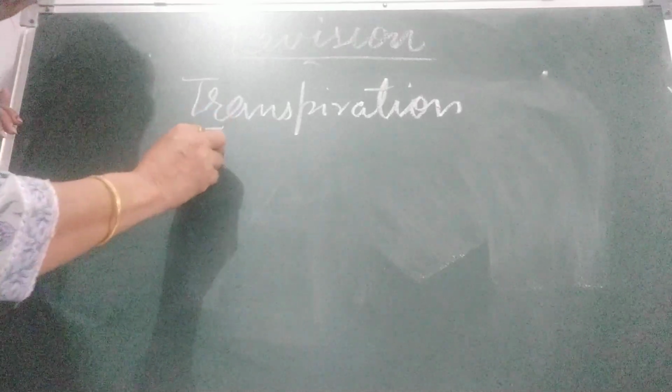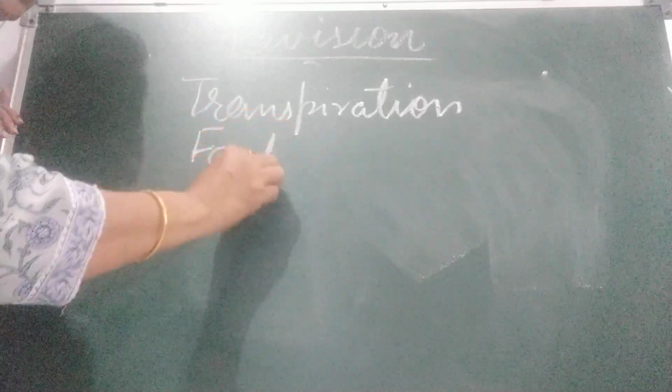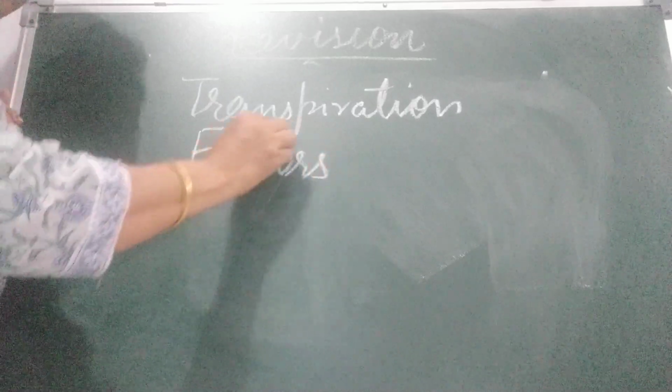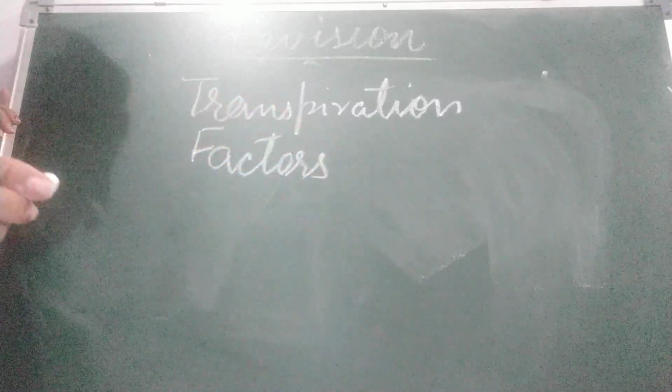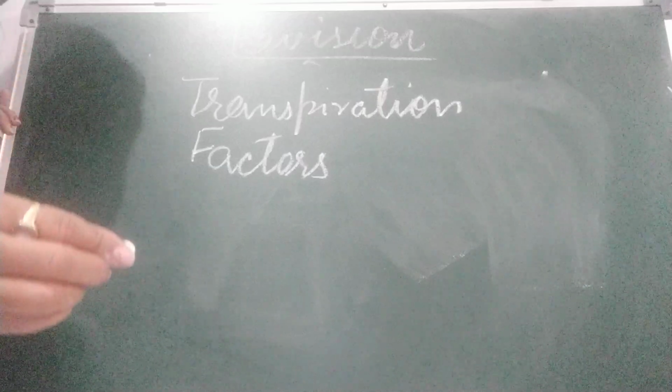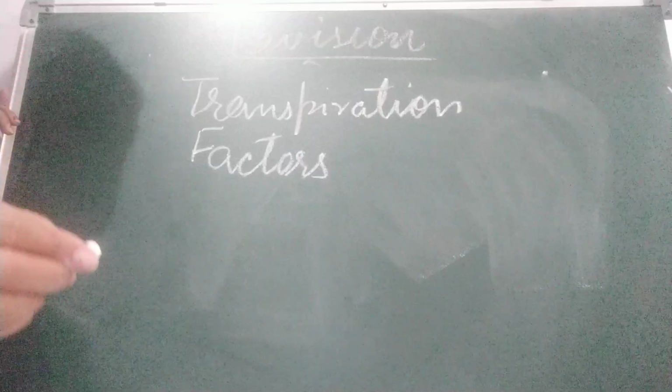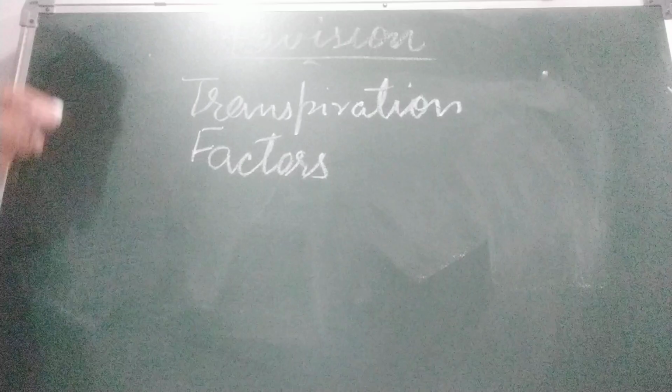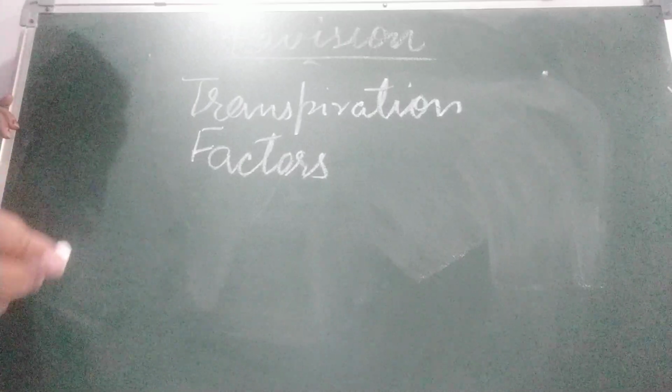Then next thing, factors affecting the rate of transpiration. There are four factors. First is the condition of air, the amount of moisture in the air, the number of stomata found on the leaves, and the size of the leaves.